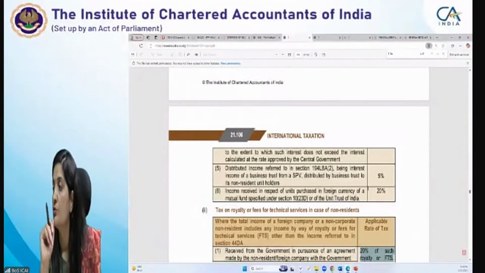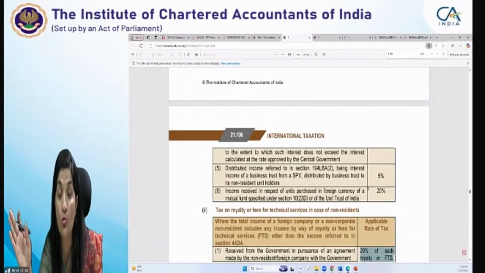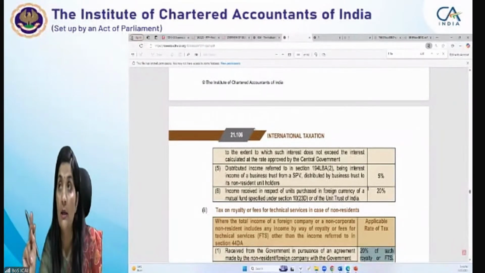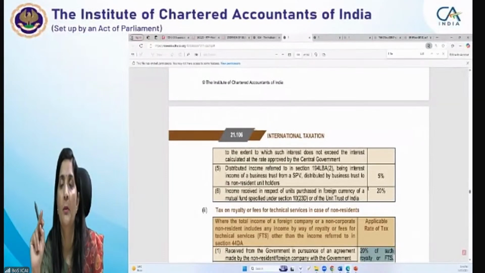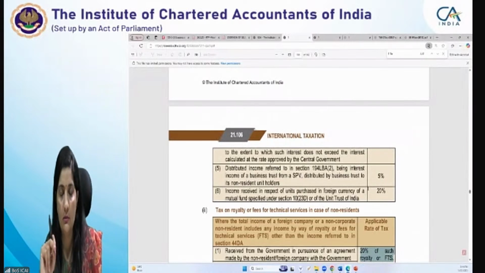Okay? So I was saying that DTA rates are inclusive of surcharge and cess. So if suppose a 20% rate is written there, then when you compute the total income tax liability in the question, at that time you need not apply surcharge and cess. Okay, there you will not. If you have to determine as per the Act, then only you will take into consideration the surcharge and cess.